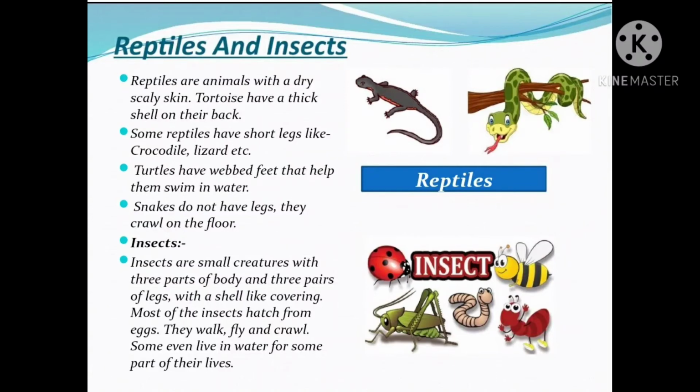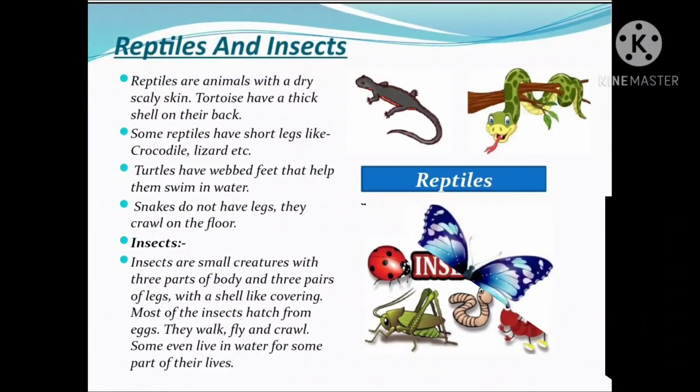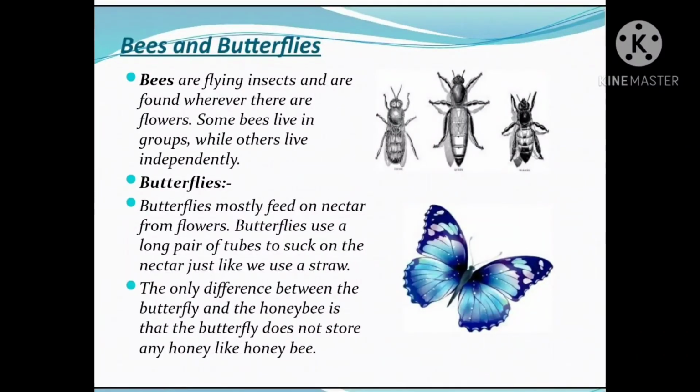They walk, fly, and crawl. Some even live in water for some part of their lives. So, let's study a little about bees, butterflies, and ants. Bees are flying insects and are found wherever there are flowers. Some bees live in groups while others live independently.